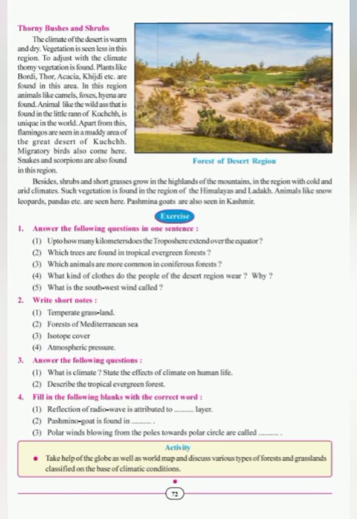The wild ass that is found in the Little Rann of Kutch is unique in the world. Apart from this, flamingos are seen in a muddy area of the Great Rann of Kutch. Migratory birds also come here. Snakes and scorpions are also found in this region. Besides, shrubs and short grasses grow in the highlands of the mountains in the region with cold and arid climates. Such vegetation is found in the regions of the Himalayas and Ladakh. Animals like snow leopards, pandas, etc. are seen here. Pashmina goats are also seen in Kashmir.